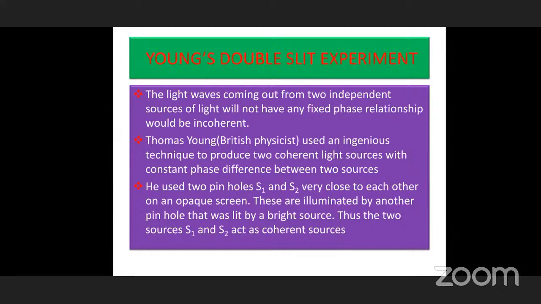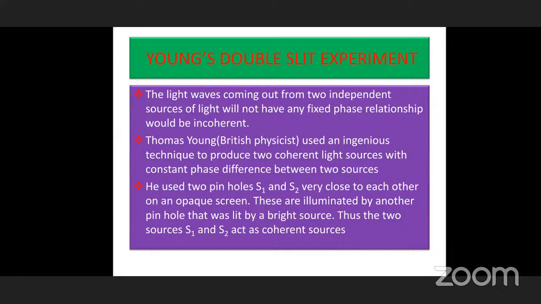A cardboard is taken, and if the distance is increased, it may change. That's why we take two holes at a very small distance from each other in an opaque screen. These are illuminated by another pinhole that was lit by a bright source.